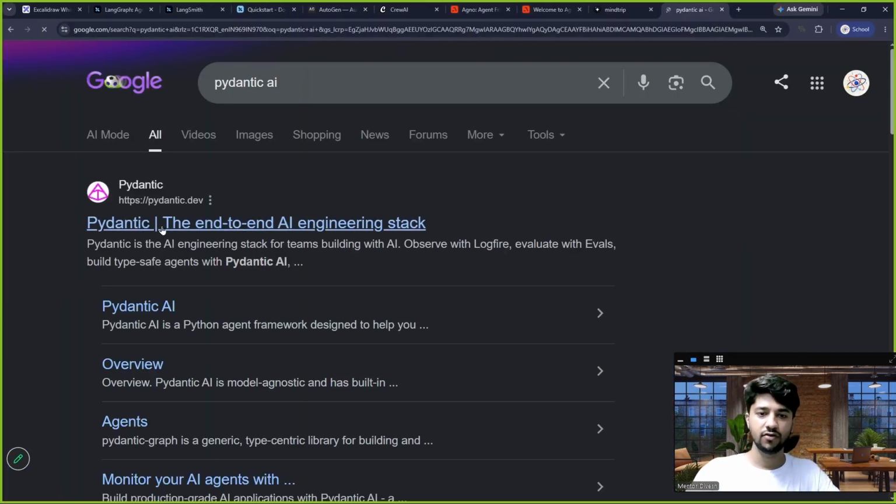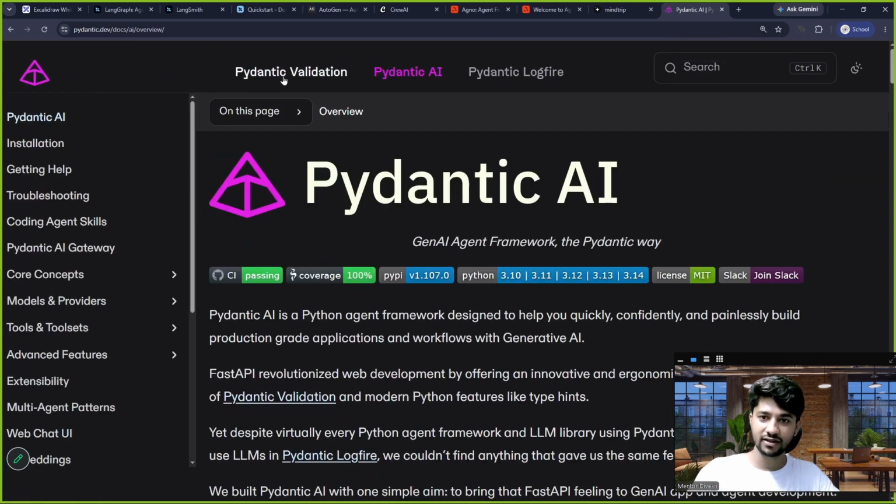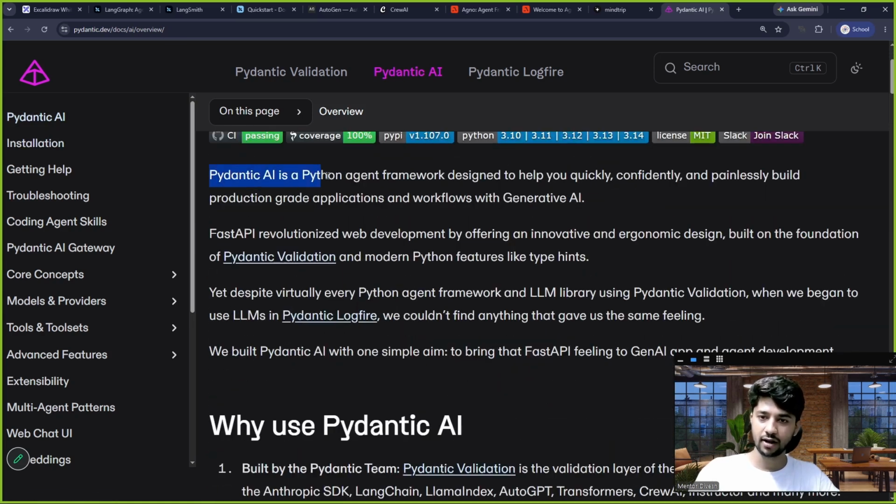Pydantic AI. Again, we can see that there are different products of Pydantic as well. We will talk about it some other time. Pydantic AI installation. This was the introduction that Pydantic AI is a Python agent framework designed to quickly, confidently, painlessly build production grade application and workflows with generative AI.